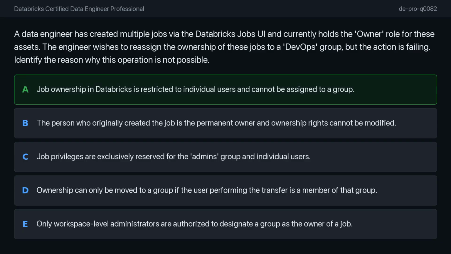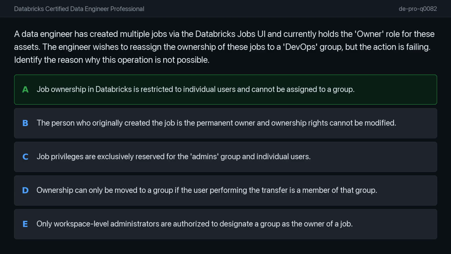In my view, the correct answer is option A. In Databricks, job ownership must be assigned to an individual user. It cannot be assigned to a service principal or a group. This requirement ensures that specific accountability is maintained for job execution and configuration.